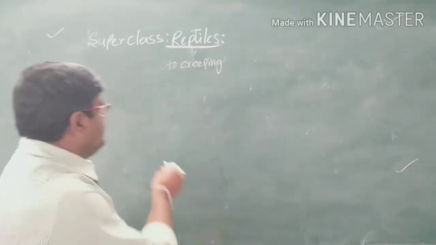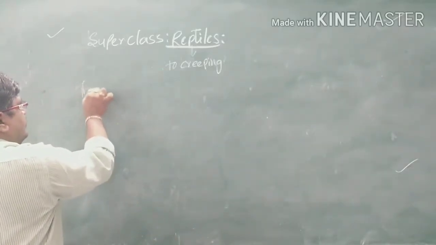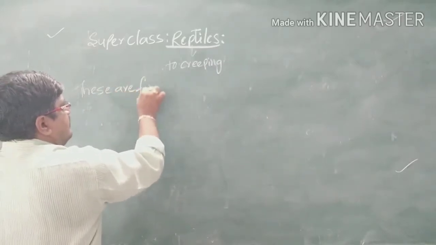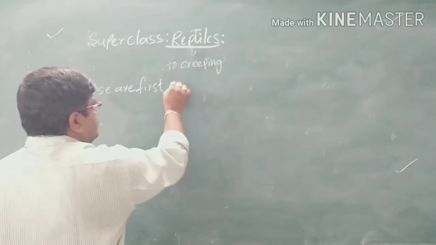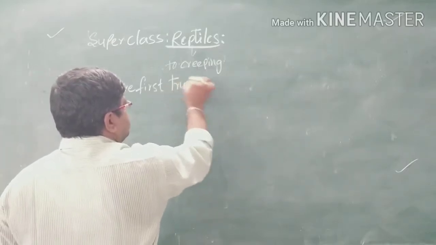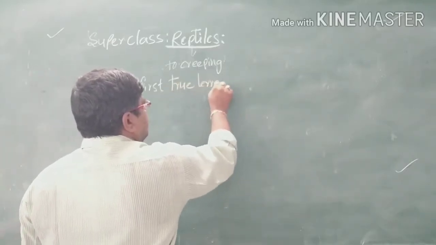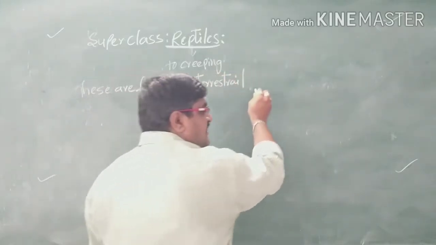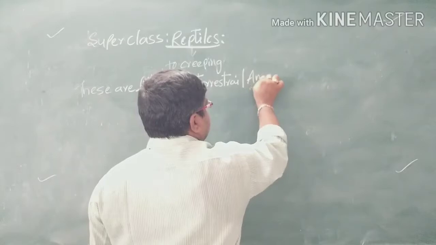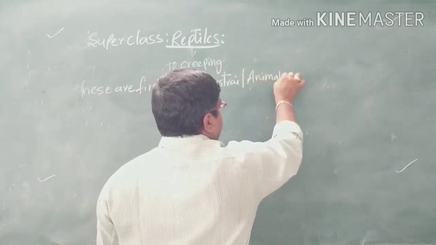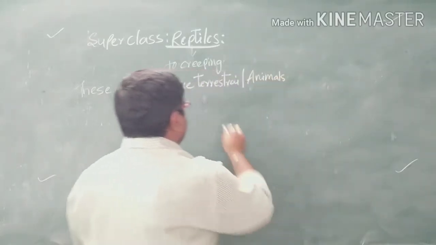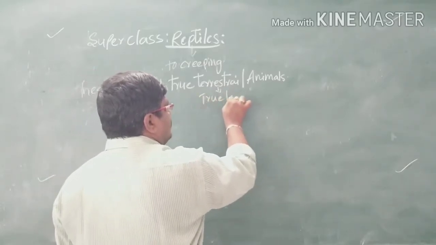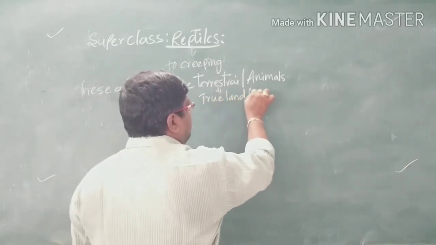These are the first true terrestrial animals, or otherwise you can say true land forms.